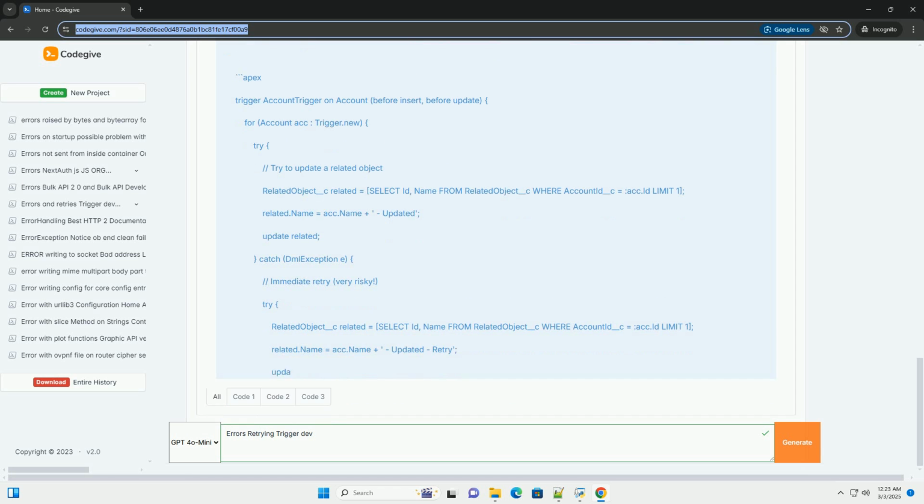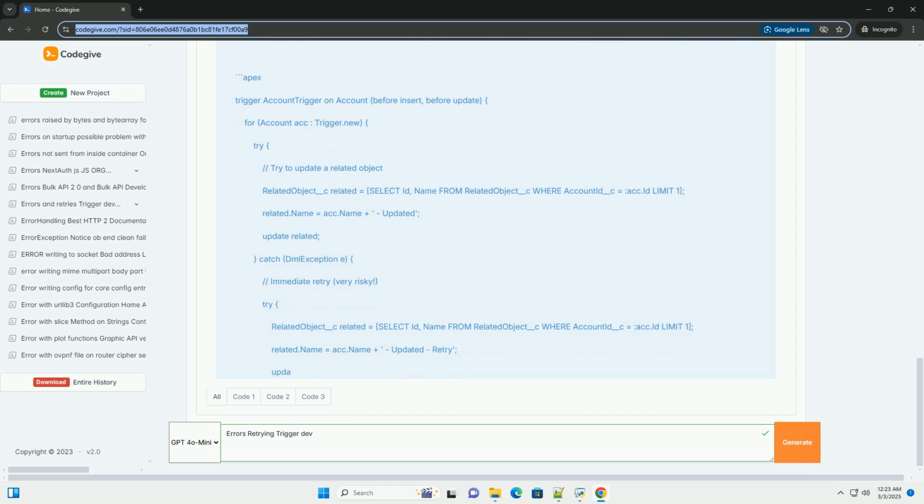3. Using a custom error log object. Create a custom object to store error information and retry attempts. This is useful for tracking and managing errors across multiple triggers and processes. Example. Explanation. Error_Log__c: a custom object with fields to store the object name, record ID, error message, retry count, last retry attempt, and a flag to indicate if the error has been resolved.